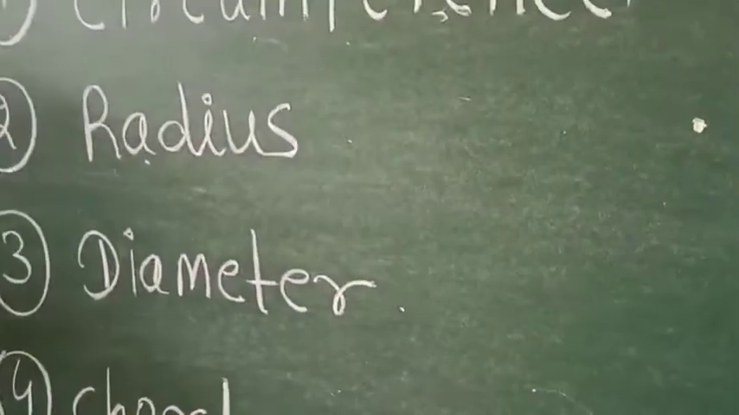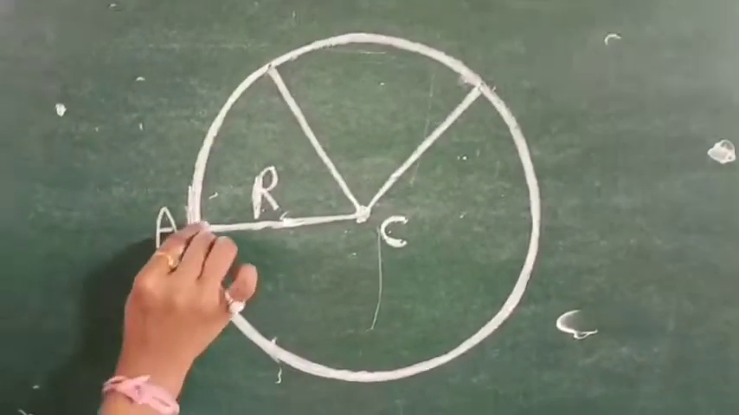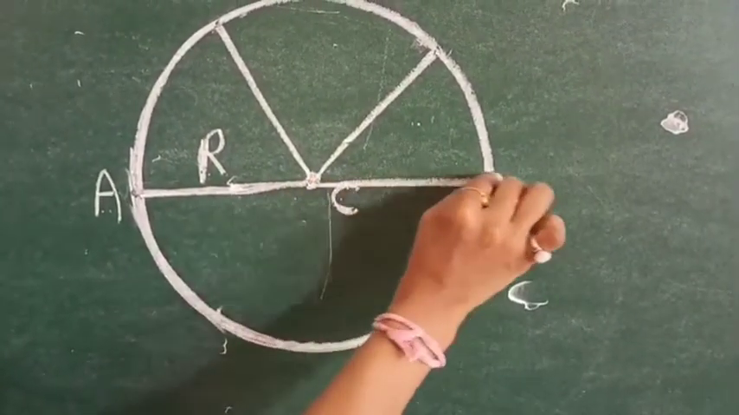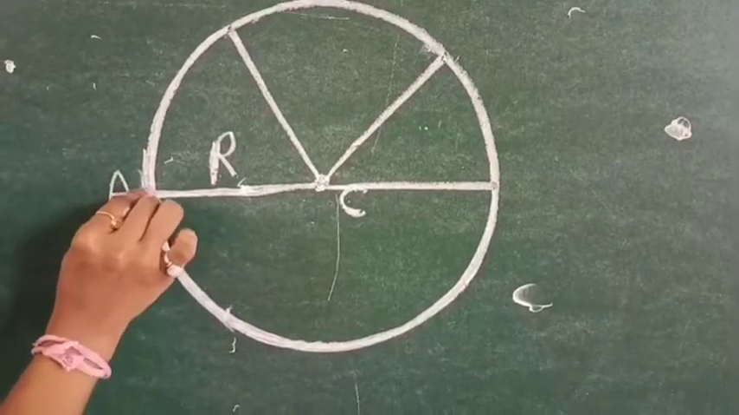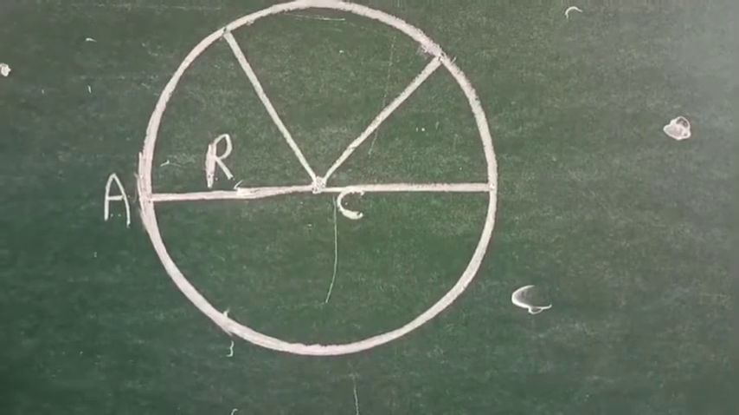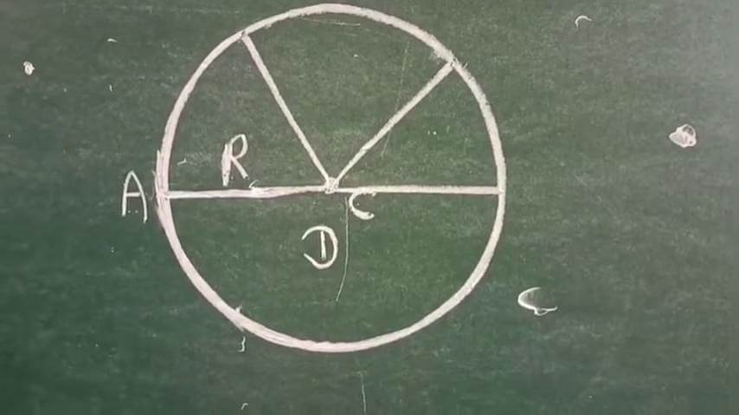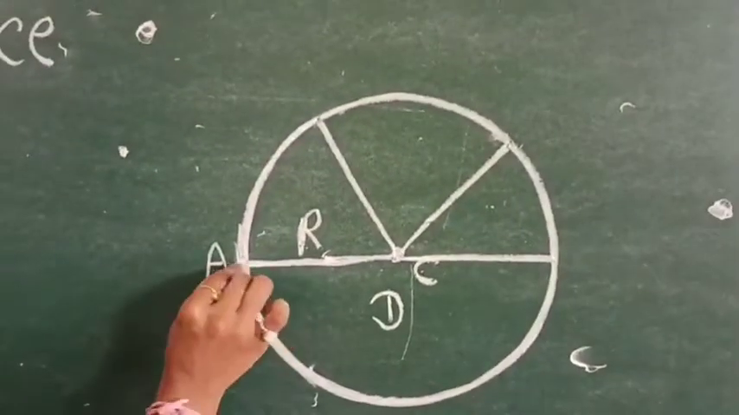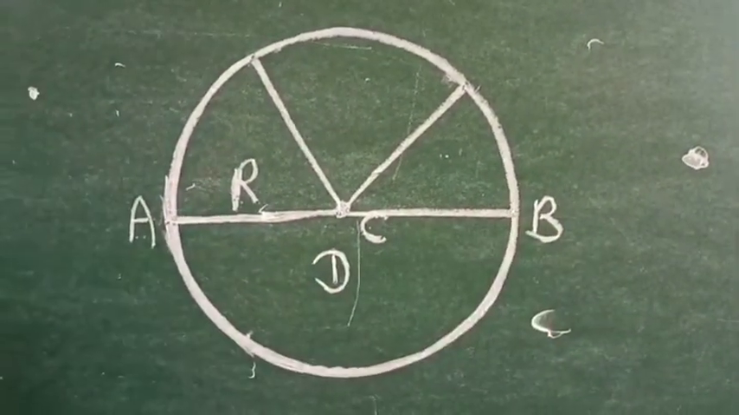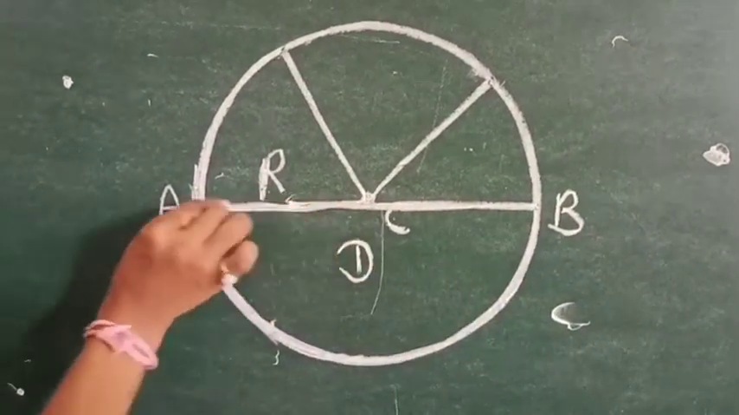After this we will come here. Third point is diameter. This is your radius. When you double your radius, it means from one point of the circle to the last point, which is called a diameter. Diameter is represented by D. After this, you can see we will give a name here, this point B. So we can see AB is our diameter.